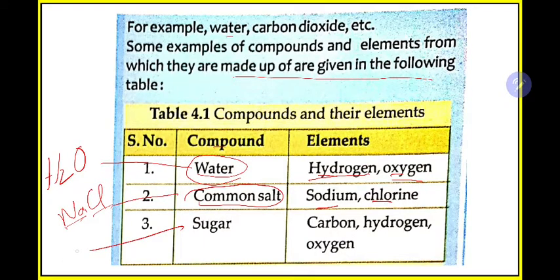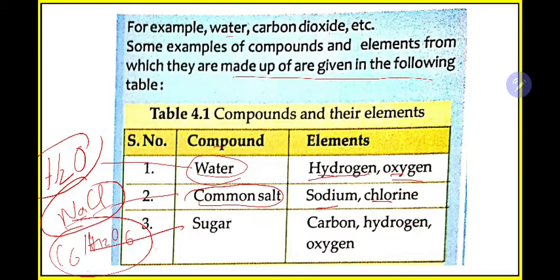Sugar is glucose, that is C6H12O6. Remember this formula, then you can write the answer easily. So in sugar, carbon is there, hydrogen is there, oxygen is there. So three elements are there. So in this way you need to remember the scientific terms.